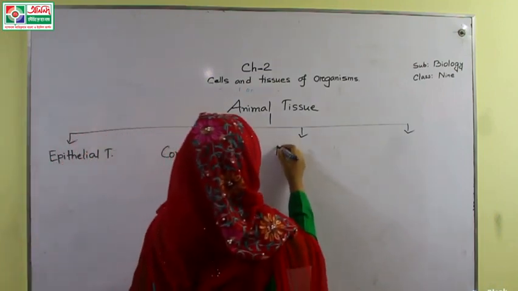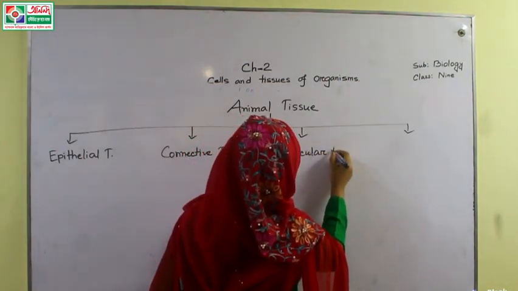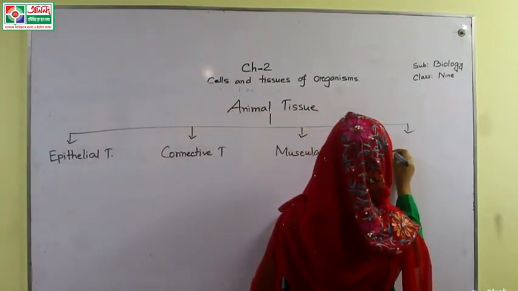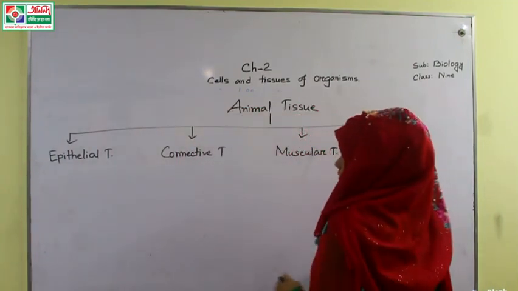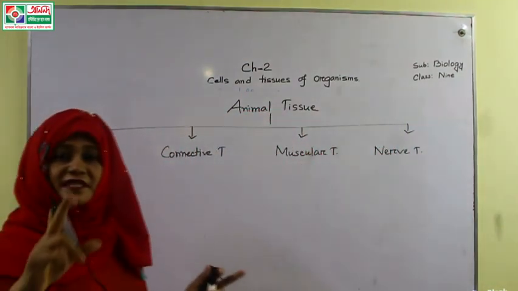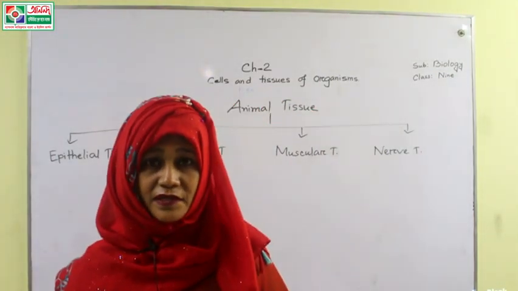Number 3, muscular tissue. And number 4, nerve tissue. Right? We can also divide epithelial tissue in different categories.